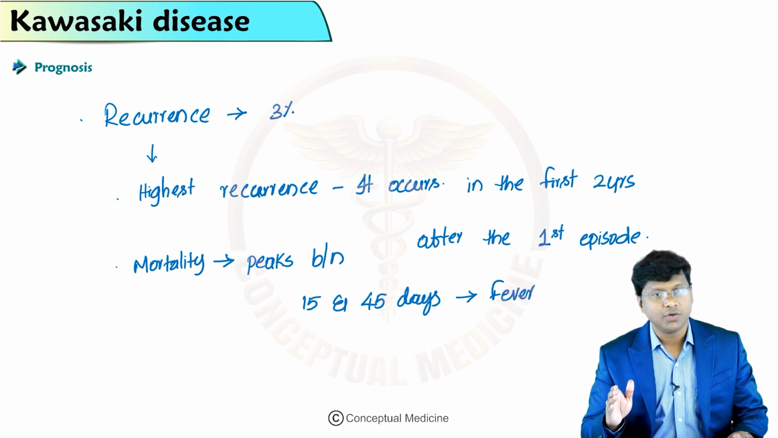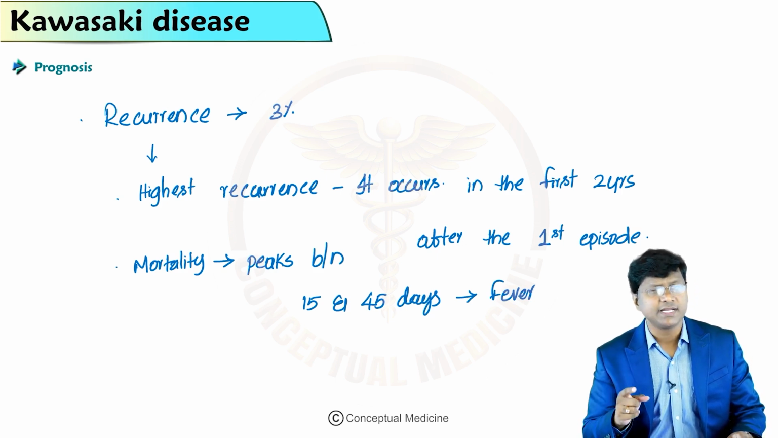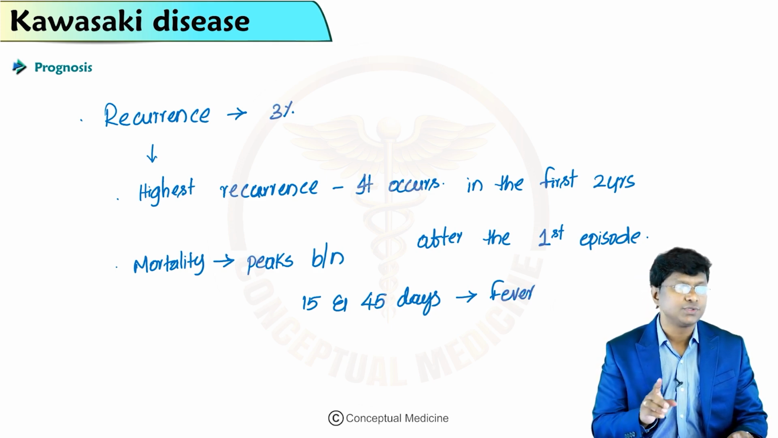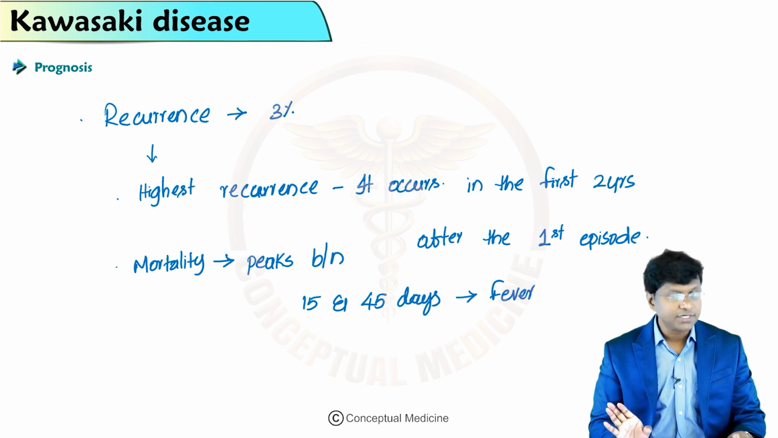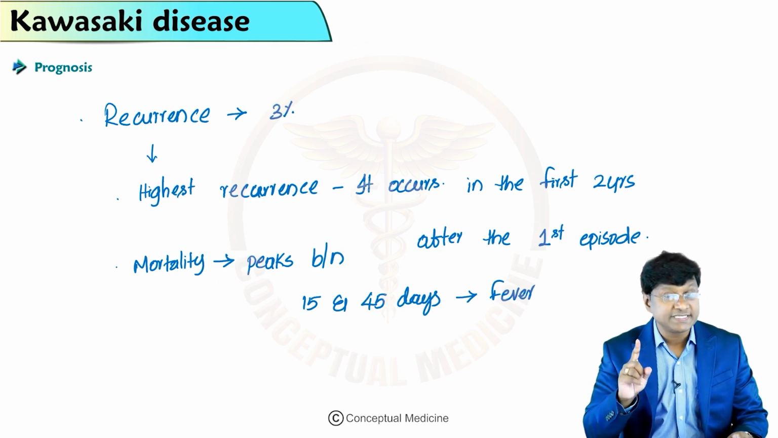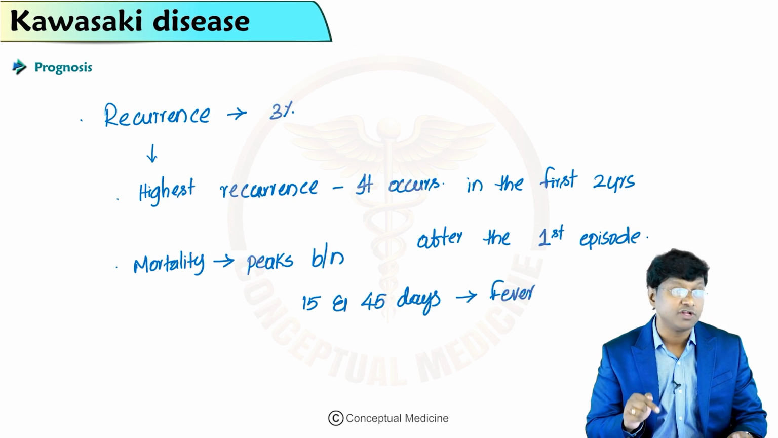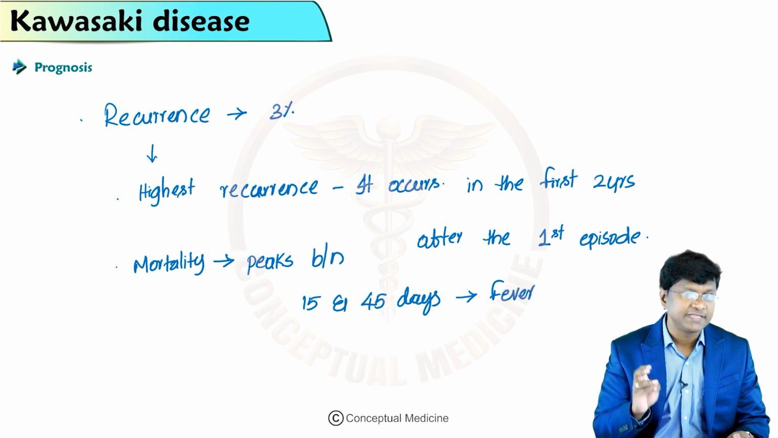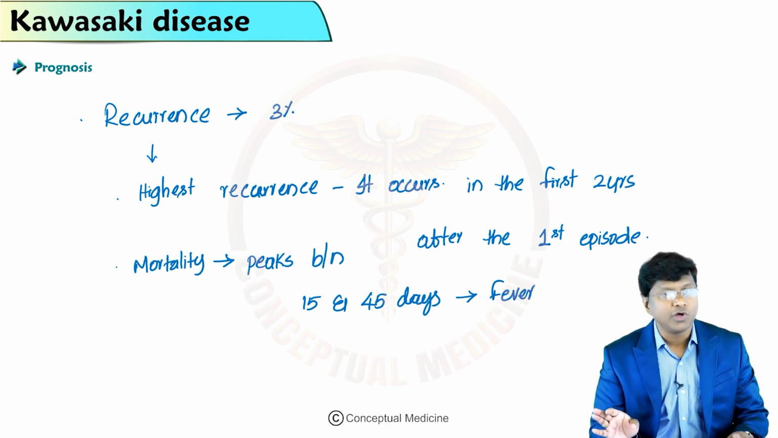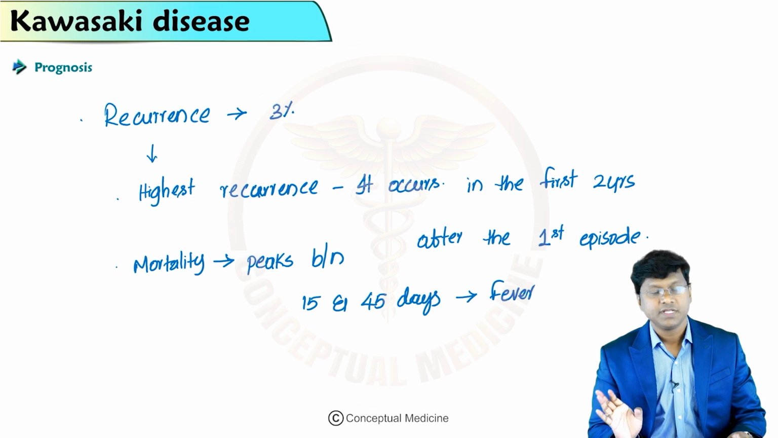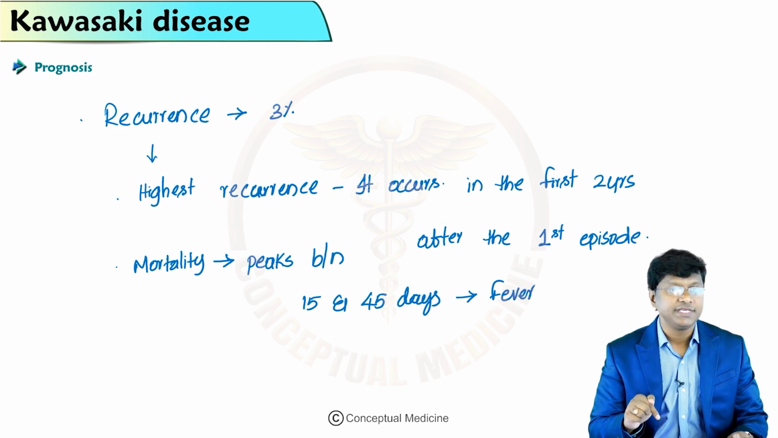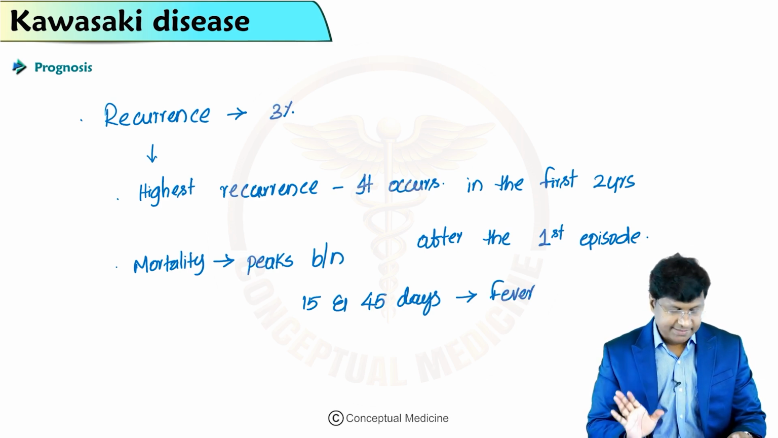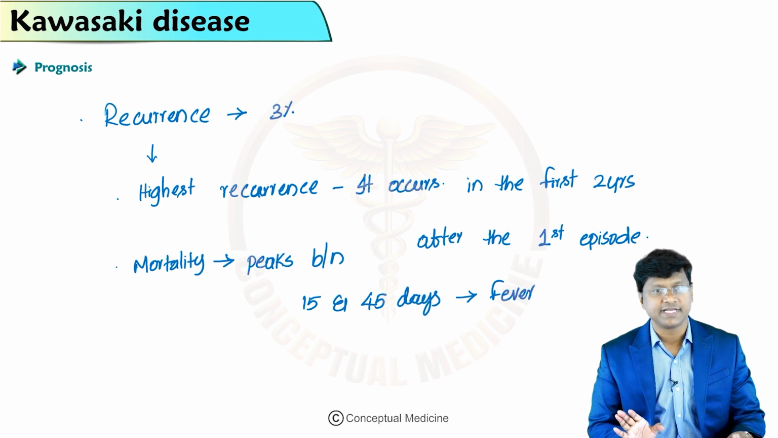Over the long term, the risk for clinical cardiac events in patients with no coronary artery abnormalities is similar to the general population. So that is about your prognosis in these patients. Follow-up is especially needed among the subset of patients with neutropenia who have been treated with IVIG. The administration of IVIG is also shown to improve left ventricular function. So that is about the prognosis in patients with Kawasaki disease.